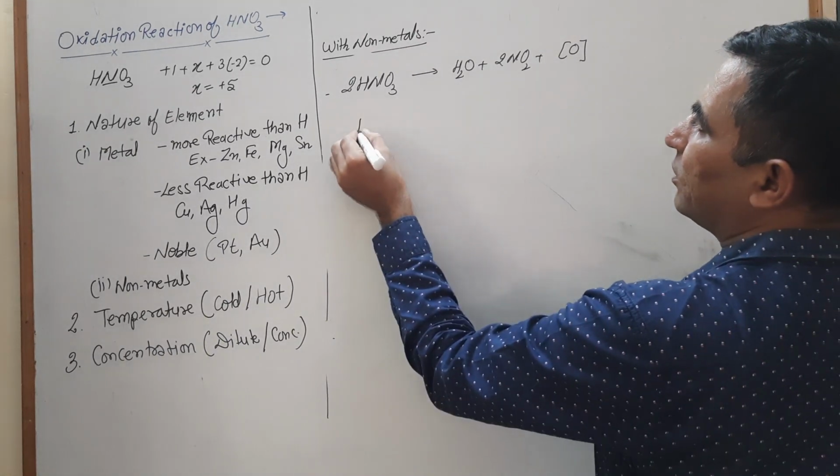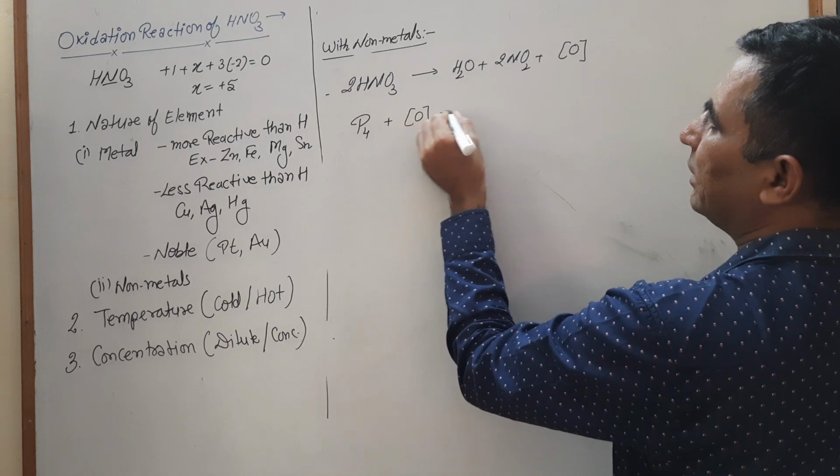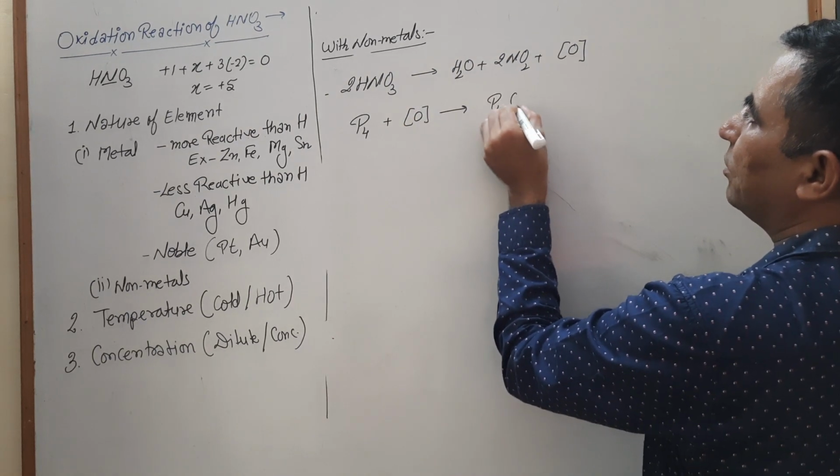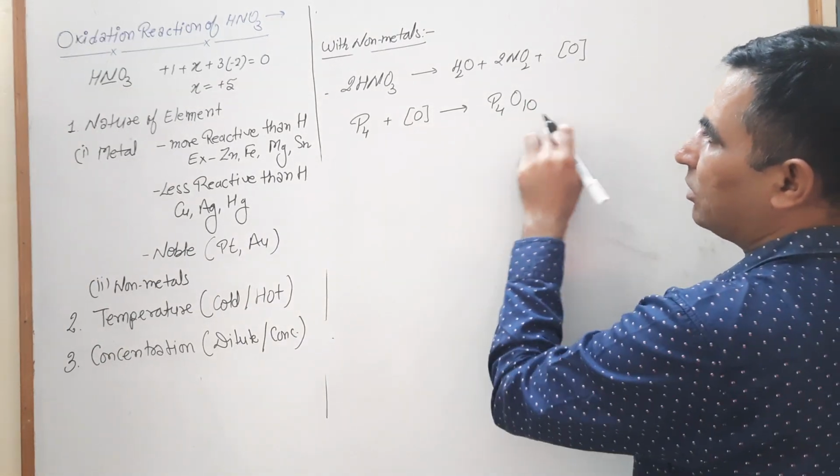Phosphorus, whose formula is P4, reacts with nascent oxygen and converts into P4O10, phosphorus pentaoxide, or simply known as P2O5.